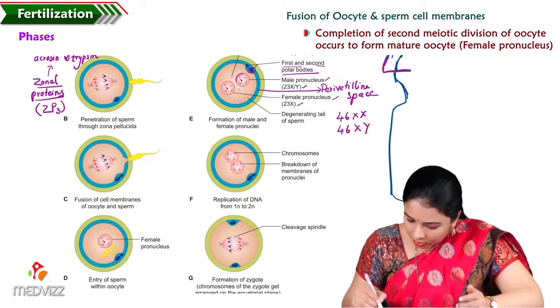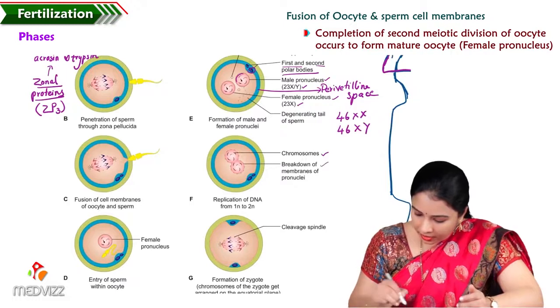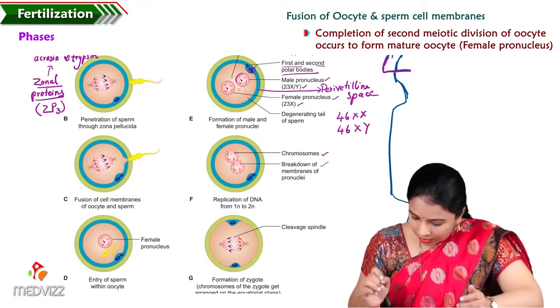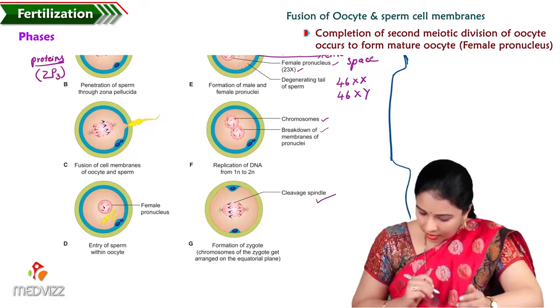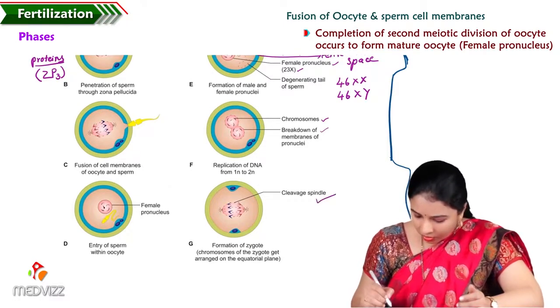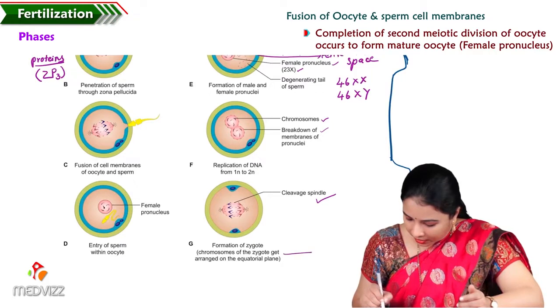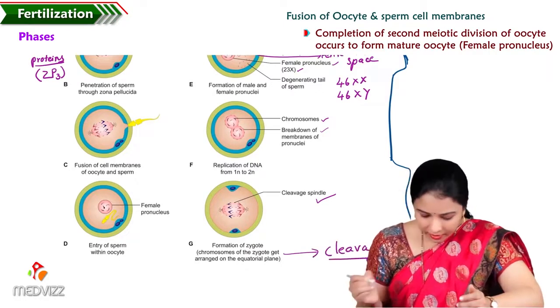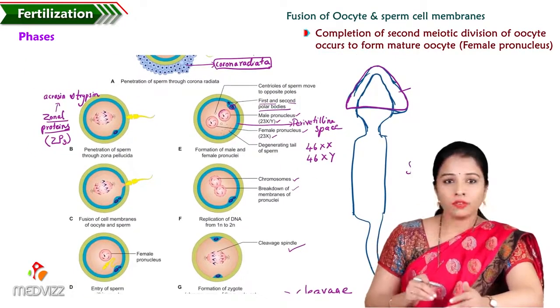Here the chromosomes are formed and breakdown of the nuclear membranes occurs. Then the cleavage spindles are formed again, and the chromosomes of the zygote get arranged in the equatorial plate where it enters into cleavage, that means cell division.